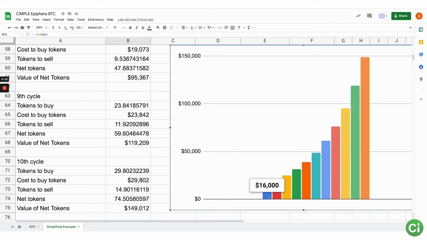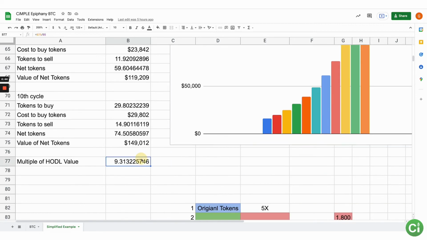So if you see here, here's what it would have been worth at 2,000, but because of the multiplying cycles, after the first one is worth 20, second one is worth 25, third is 31, 48, 61, 76, 95, 120, I'm rounding, and 150. Now, that is 9.3 times what it would have been.